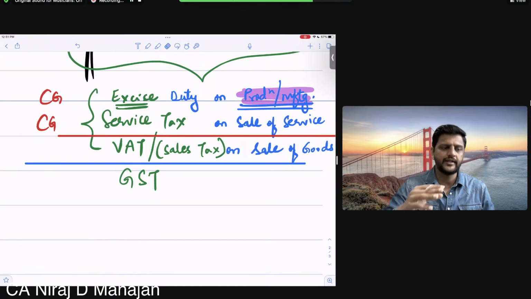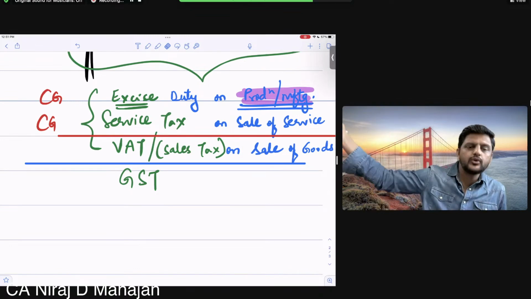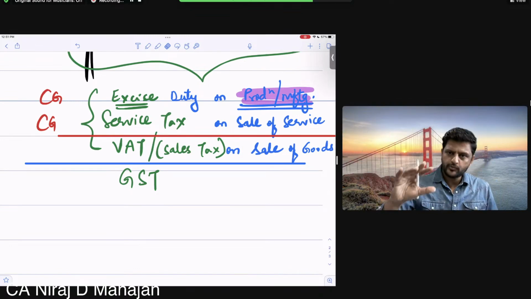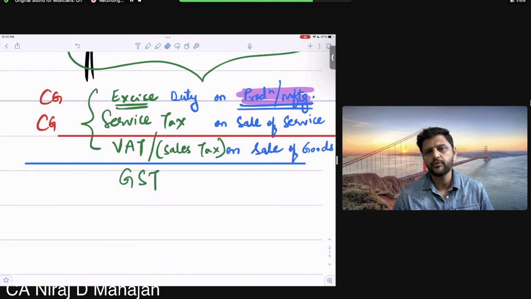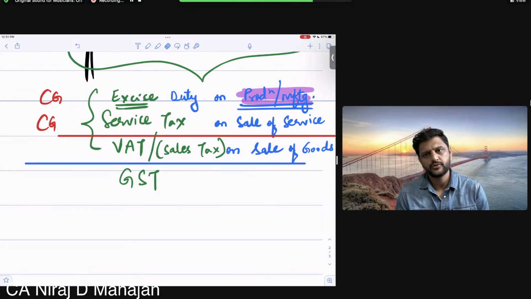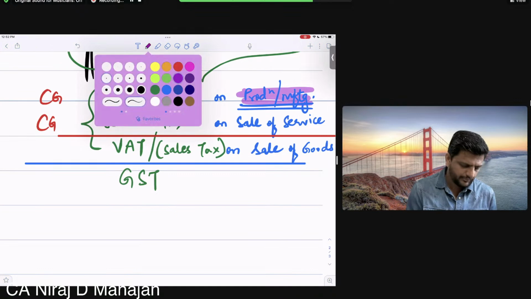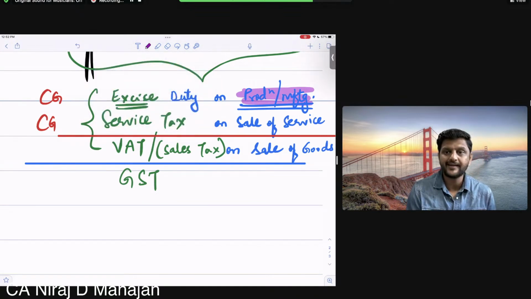So the central government collects this money, and it has the authority to decide where to spend it, because the money goes directly to the central government. But we also give power to the state governments, no doubt about it, because the country is made up of a union of states and union territories. So even the state governments were given power, and they were given the authority to collect VAT.